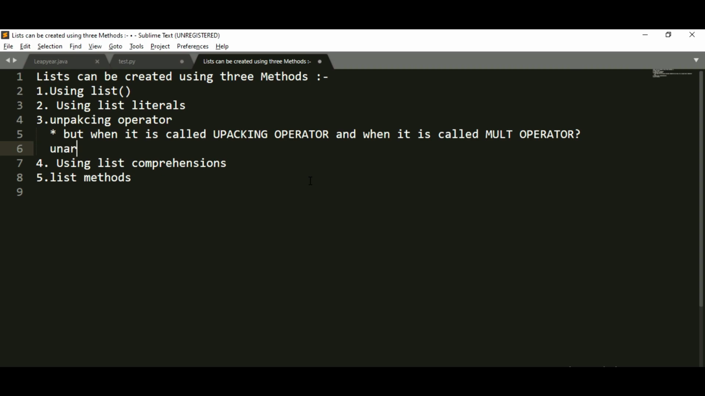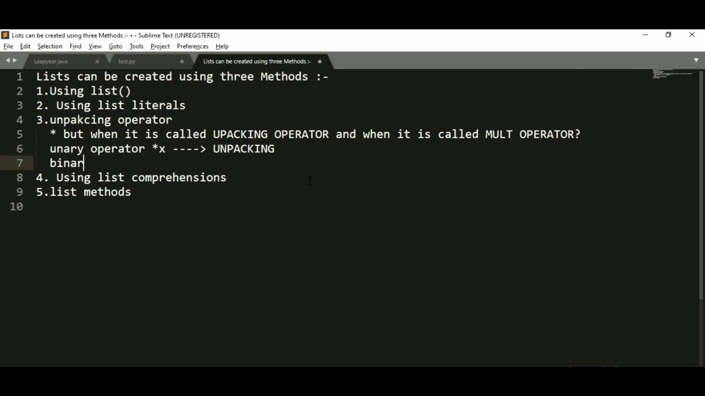If this is used as a unary operator, unary means with this operator I'm having only a single variable like x. If it is having a single variable, this will become unary. Once this becomes unary, it will be called unpacking. If I'm making it a binary operator, like x into y, then it is automatically called multiplication operator. I hope you got this point first. Since we are not doing any multiplications here, we have to use the unary operator like this.